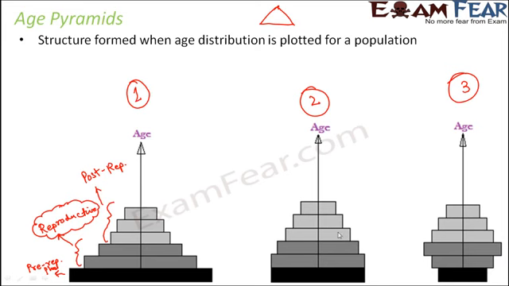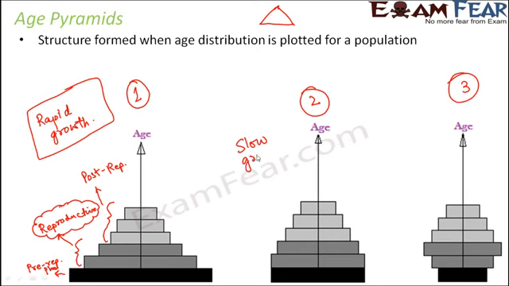You see, in each of these, the pattern of the pyramids is very different, and let's see what each of these explains to us. This age pyramid shows rapid growth in the population. The second scenario represents slow growth, that is a kind of stable population. And the third scenario represents a declining population.